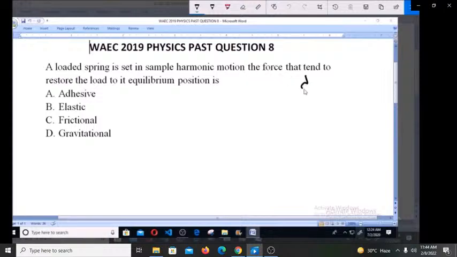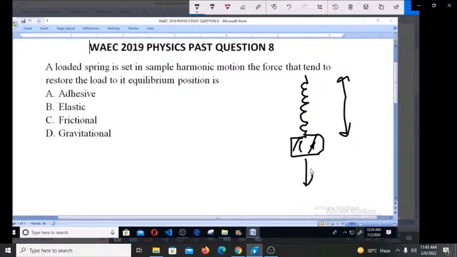If you have a spring like this and you load this spring with a mass, if you tap this very spring in this direction, it will go down and come up. So what is that force that is making it go up and down, up and down? Is it adhesive force? Is it elastic force? Is it frictional force? Or is it gravitational force?